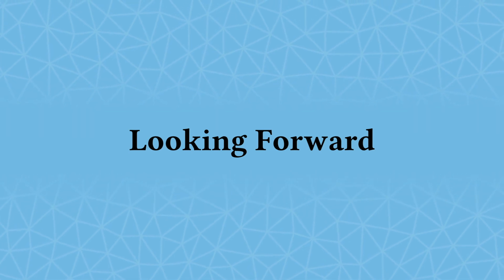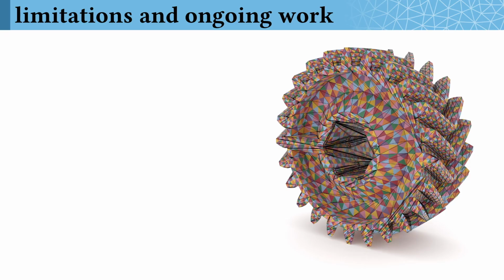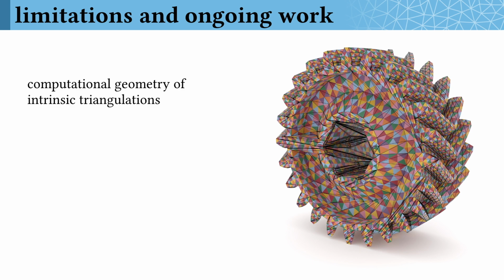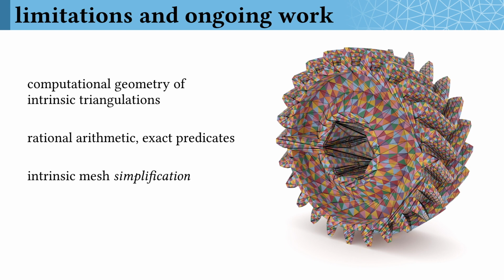Looking forward, there's a lot still to do with intrinsic triangulations. There's a big need for work on the computational geometry of these intrinsic triangulations. Do algorithms retain their same guarantees as in the plane? Similarly, planar geometry has escaped even the pitfalls of floating point via the use of exact predicates, and we'd love to do the same with surface triangulations to push robustness even further. One operation we didn't explore is intrinsic simplification, and that could probably be very useful in the context of surfaces. And since we're doing surface processing, here we work solely with manifold meshes, but it seems feasible to extend many of these techniques to the non-manifold case.